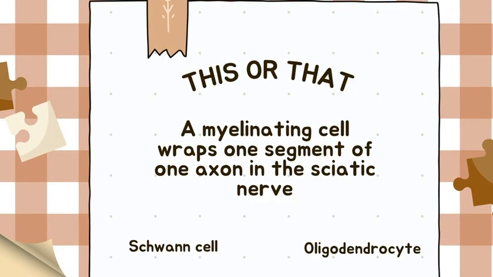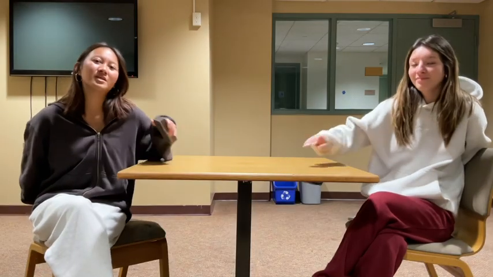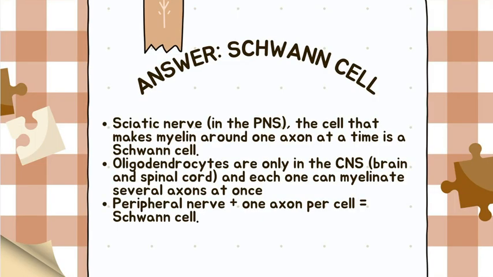Question 5, this or that. The myelin-forming cell we see is wrapping a single axon in the sciatic nerve. Schwann cell or oligodendrocyte? It's Schwann cell because it's in the peripheral nerve and has one axon per cell. Nailed it. The location plus the pattern gives you the correct answer.